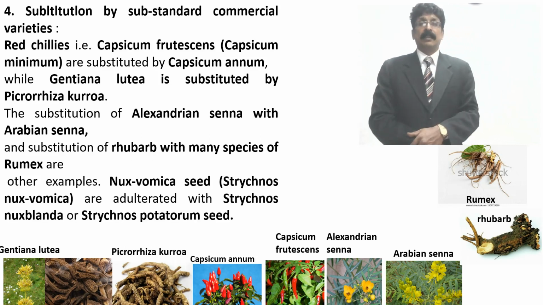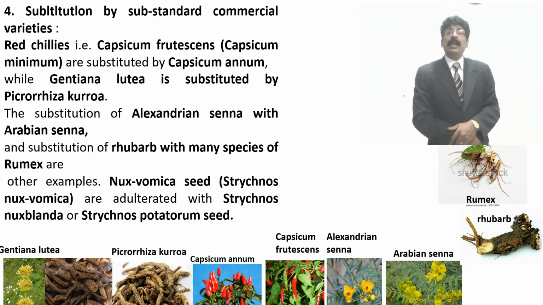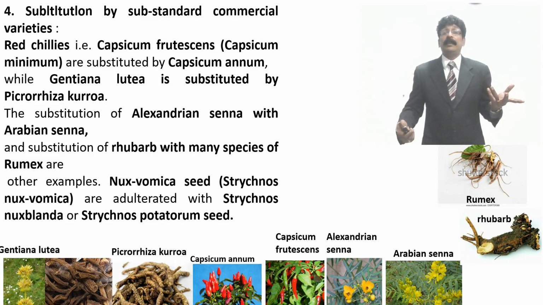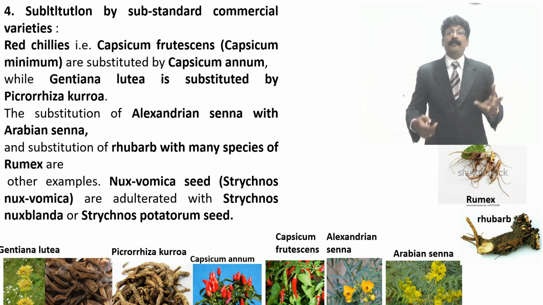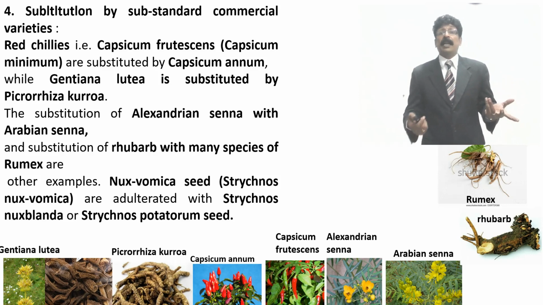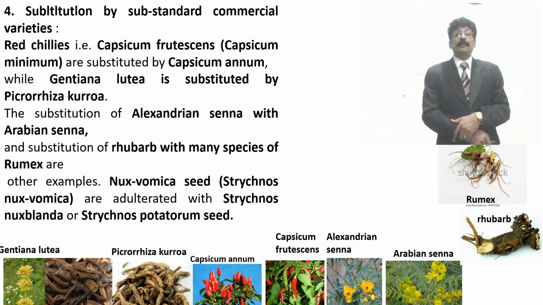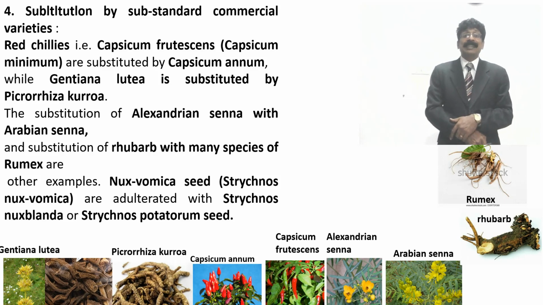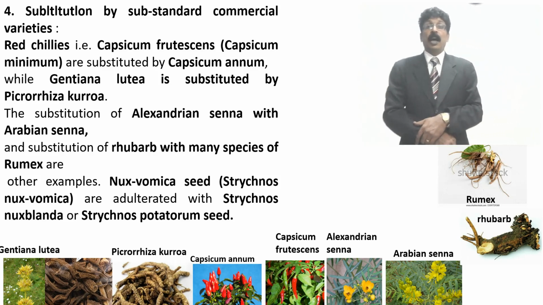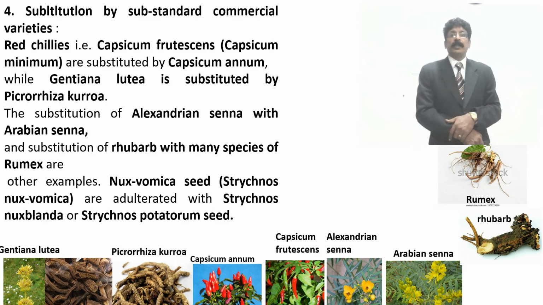For example, Nux vomica seed also. Nux vomica seed is very difficult to adulterate, but it can also be adulterated species-wise with Strychnos nux-blanda or Strychnos potatorum seed, which have a similar structure.